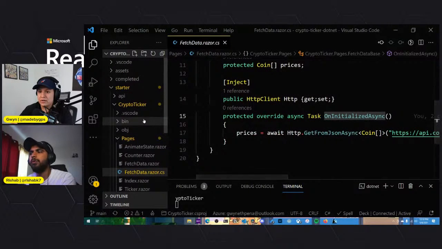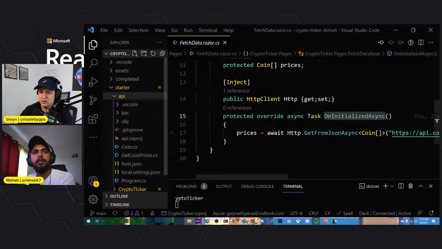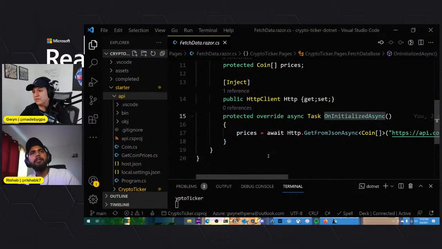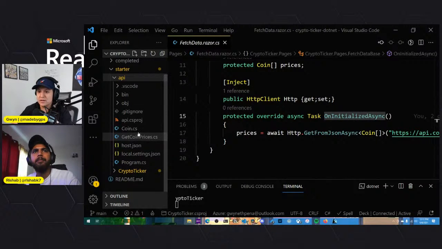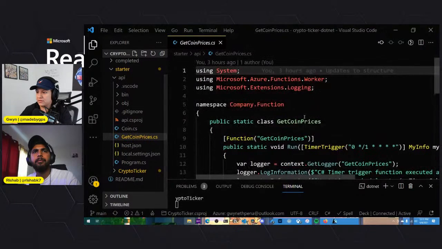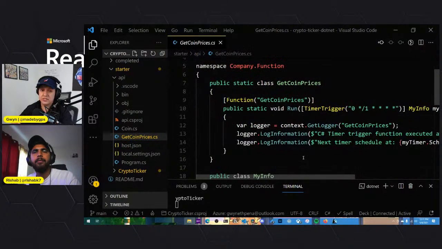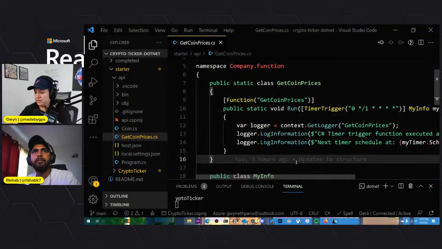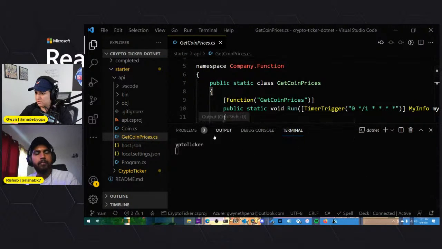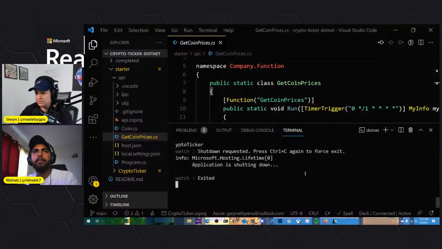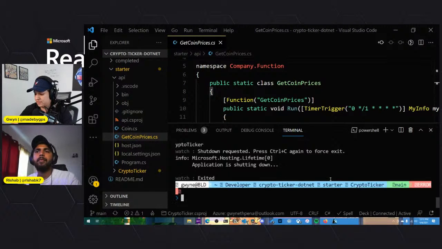Now, if we go to our API folder, I have already created some functions for us, again, just to save time on creating all these things. And in here we have a timer function. So I just created them. I didn't do anything with them yet. So I'm actually going to stop running the Blazor page, and then I'll show you what's going on here.